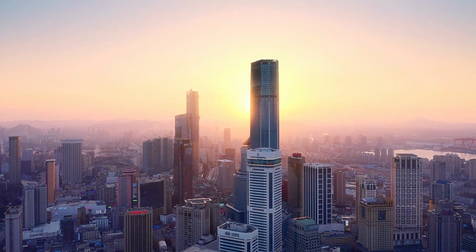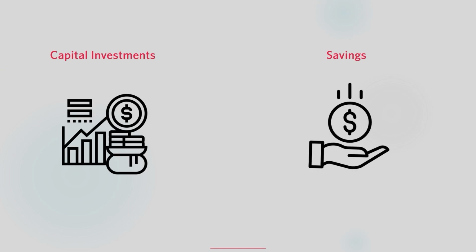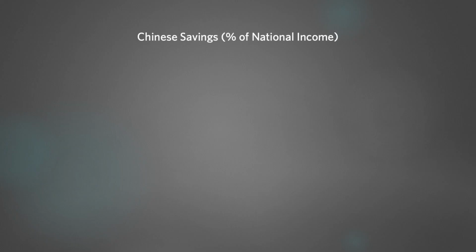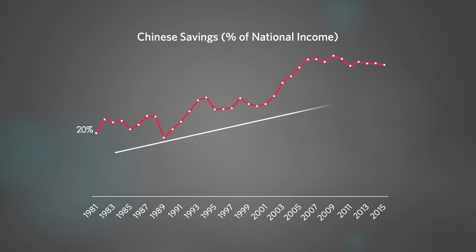In order to make large new capital investments, a nation requires large volume of new savings. Well, let's look at China's savings during that same period. China had managed to create a high portion of its national income into savings, going from below 20% in the early 1980s to all the way above 40% in 2015.